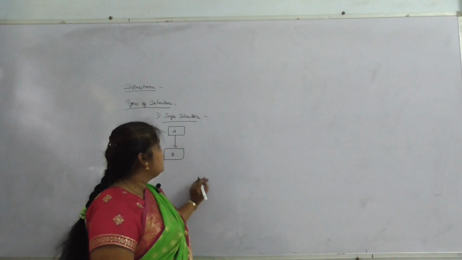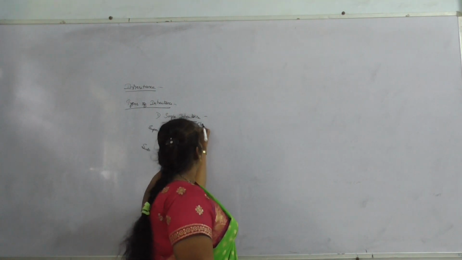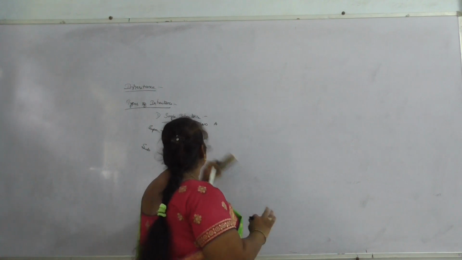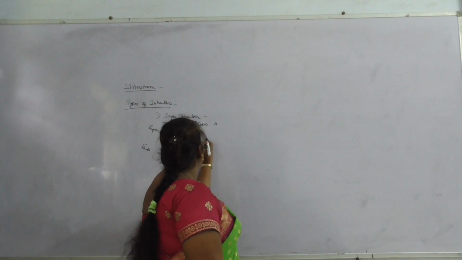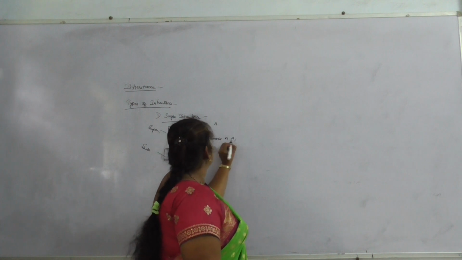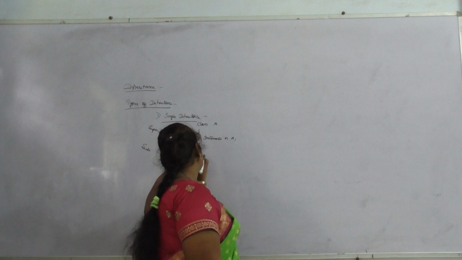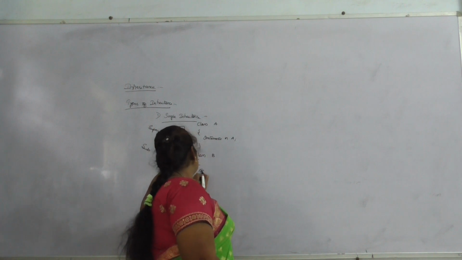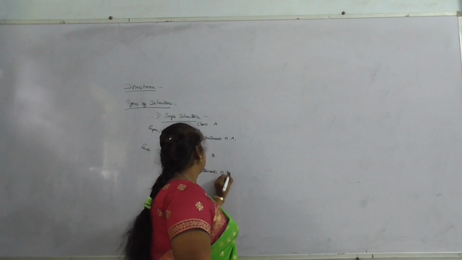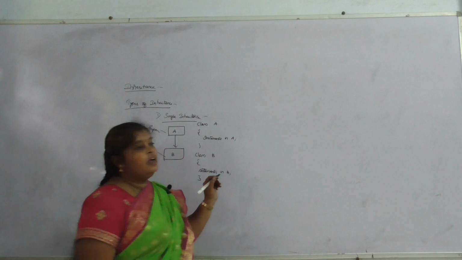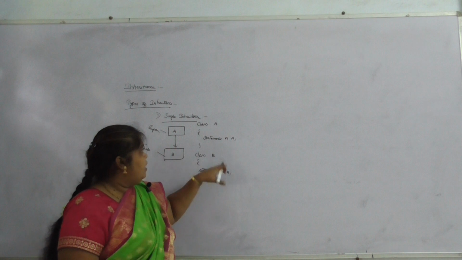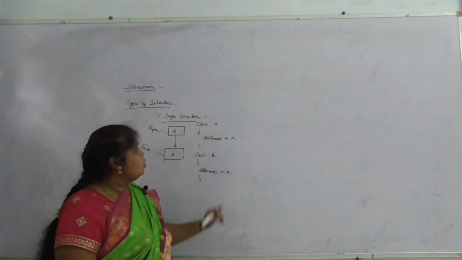The syntax for single inheritance is class A, statements in A, class B, statements in B. So here we are using 2 classes, class A and class B, but there is no inheritance concept yet.